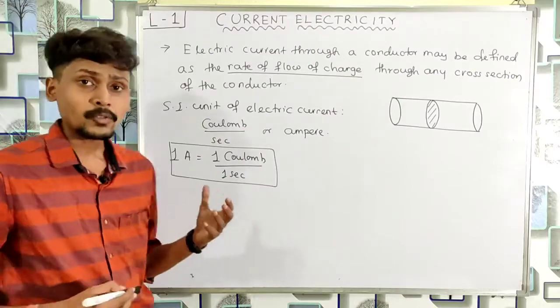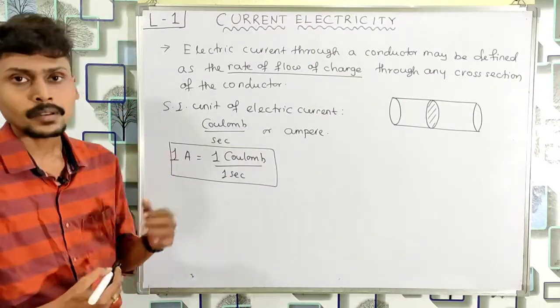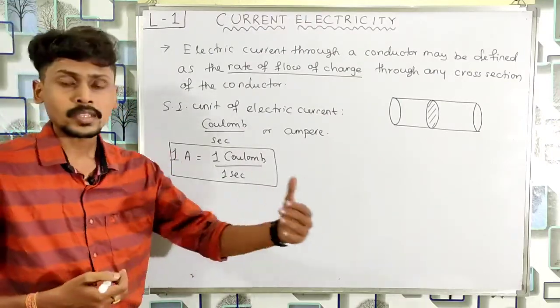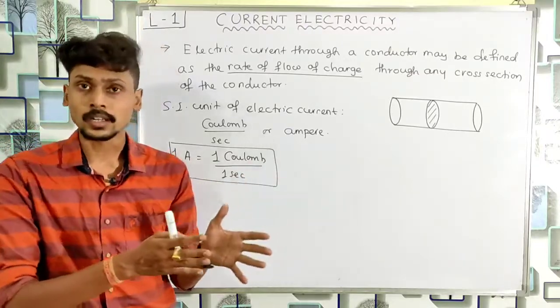Now how can we define 1 ampere? Or when do we say that electric current through this conductor is 1 ampere?